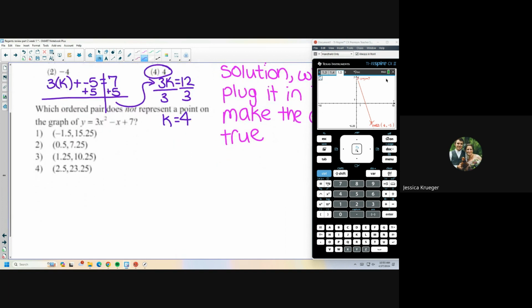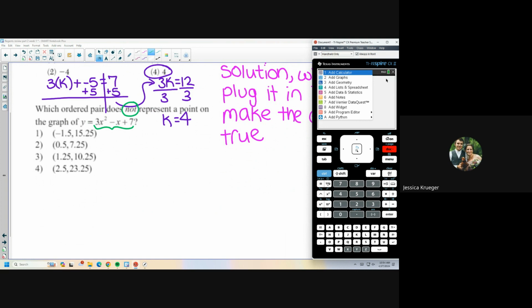Let's try the next one. Which ordered pair does not represent a point on the graph of y equals 3x squared minus x plus 7? This was on an exam, and it gave a lot of people some difficulty in the calculator. So I wanted to make sure we went over this.